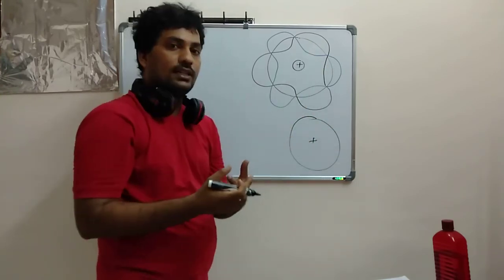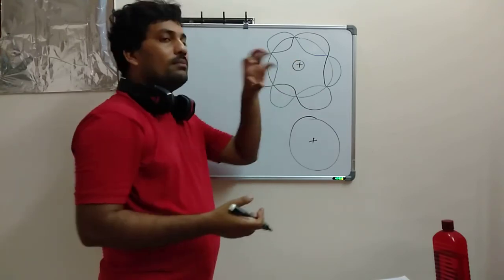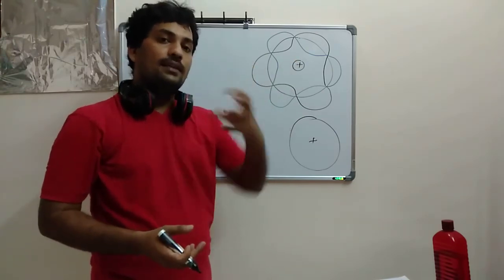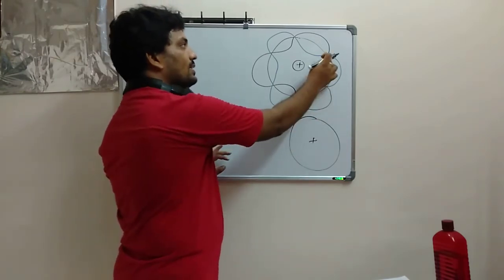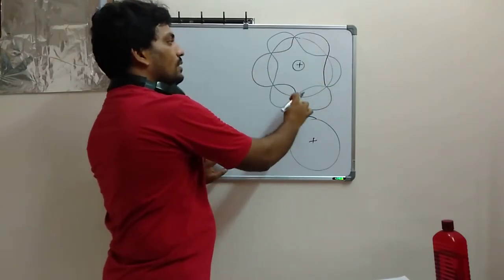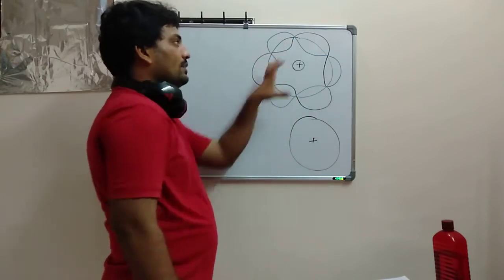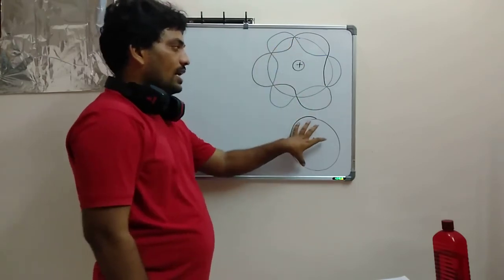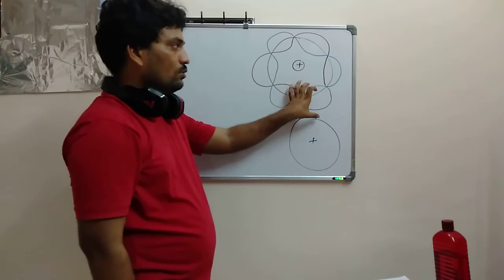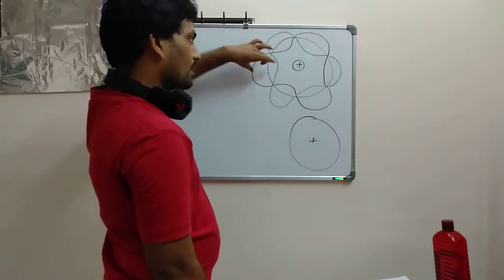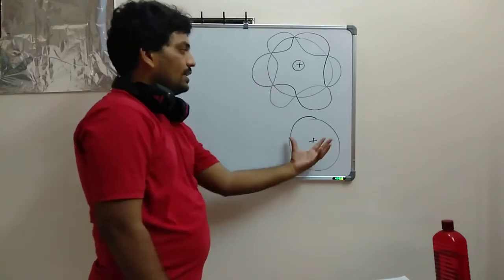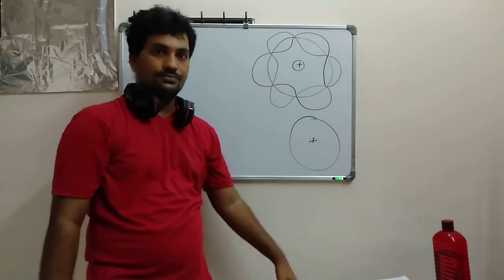De Broglie said that it may be making particle oscillations. The electron is oscillating and moving. When they are moving like this in the blue colored manner and it is balanced by the other one, then it will form a standing wave like this, because these two will be balanced, this loop is also balanced, and this loop is also balanced. So each is balanced and it will look like a circle to you.